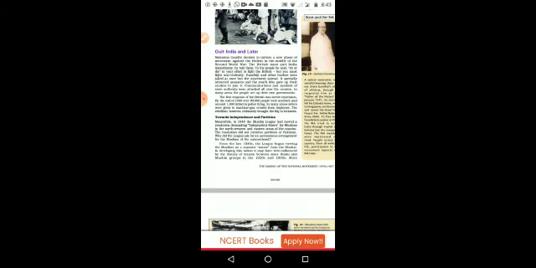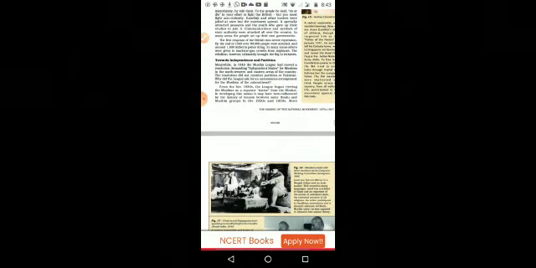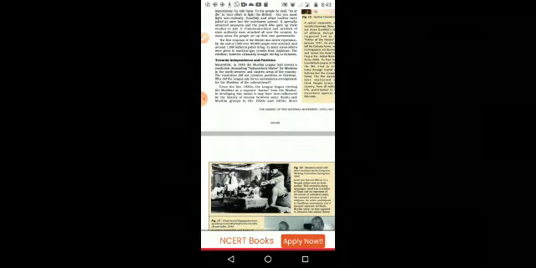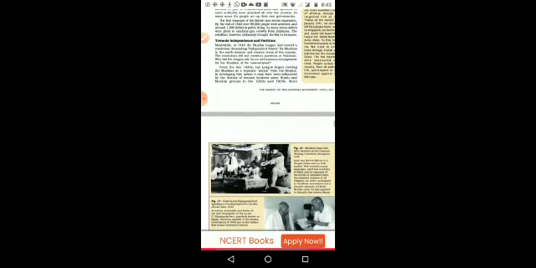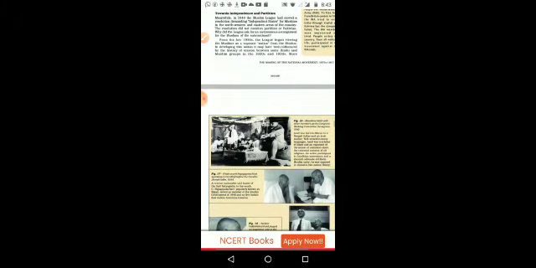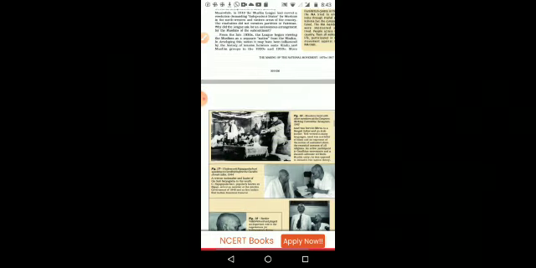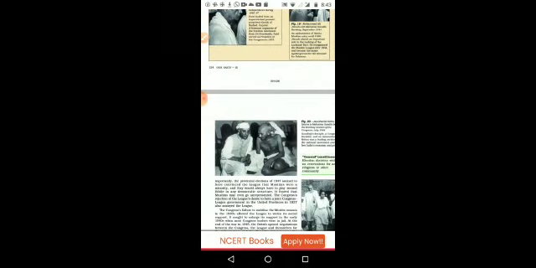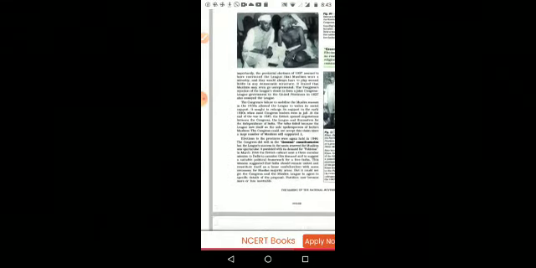In 1928, the Simon Commission came. That time we said, go back Simon, because that was the commission made by the British government to look after India and the development of India. Then the next one, towards independence and partition. From 1940 onwards, some Muslim people were asking for a special country where Muslims would be the majority, and slowly it became the partition. On August 14th, 1947 Pakistan got independence, and on August 15th, 1947 we got independence.